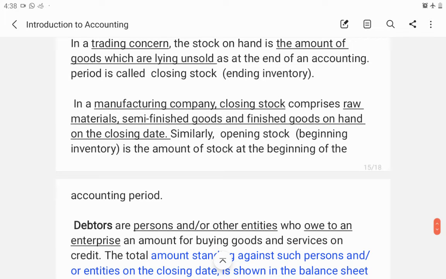And in the next year's balance sheet, the stock will be shown as opening stock at the beginning of the new financial year starting from 1st April of that year.